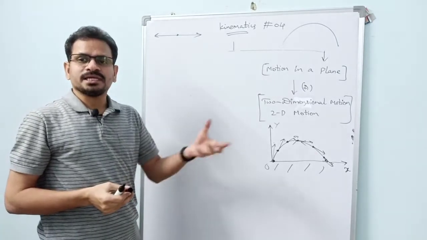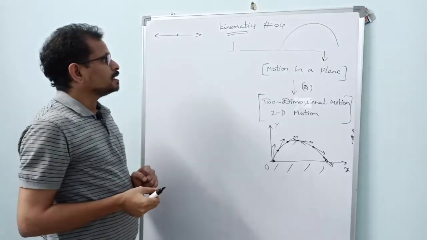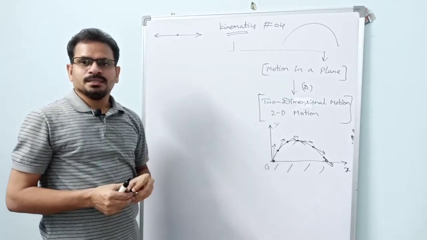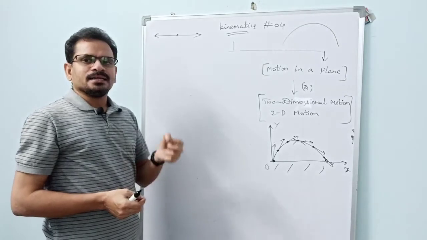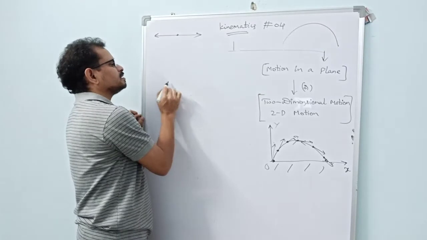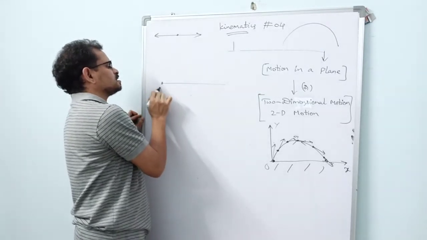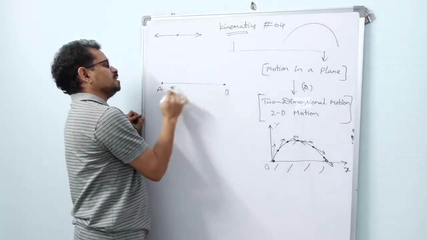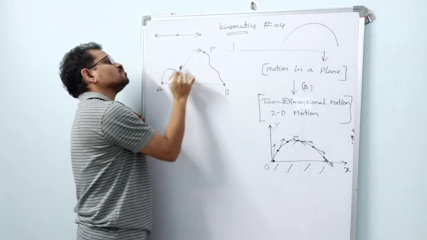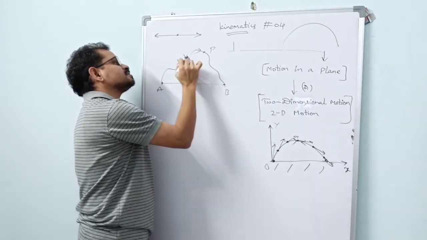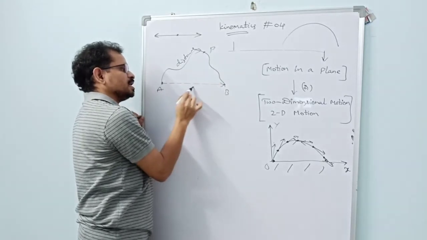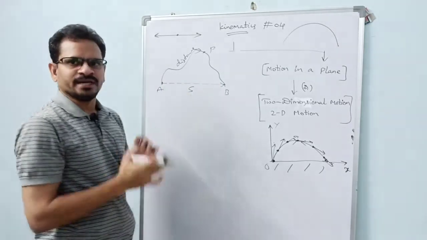Some standard books available in our market, branded books, have the chapter heading like this: motion in a straight line. But while explaining the difference between distance and displacement, what example do they take? Let us consider this point as A, this point as B. If a particle moves like this via some point P, then the length of this path is called the distance, and the length of this line is called the displacement. They tell us we can find it like this.